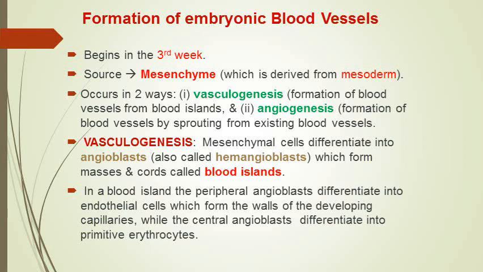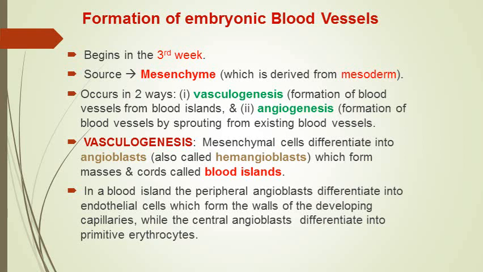Now this formation of embryonic blood vessels takes place in two manners, two ways. One is called as vasculogenesis, the other is known as angiogenesis. So let us see what is the difference between vasculogenesis and angiogenesis. In vasculogenesis, first blood islands are formed.